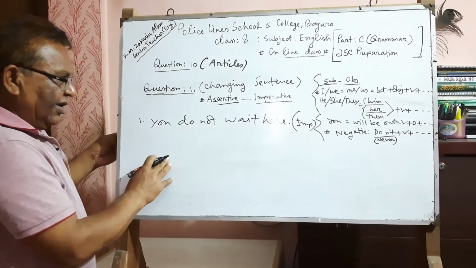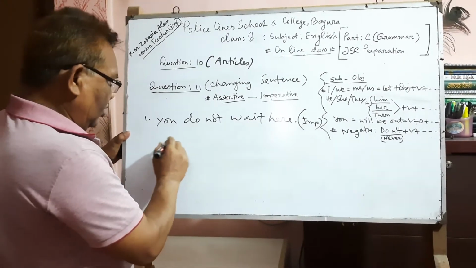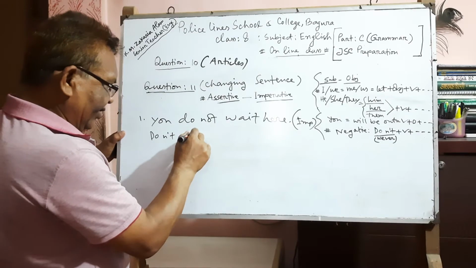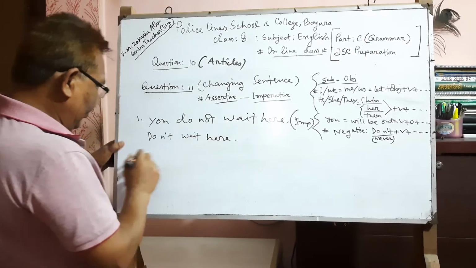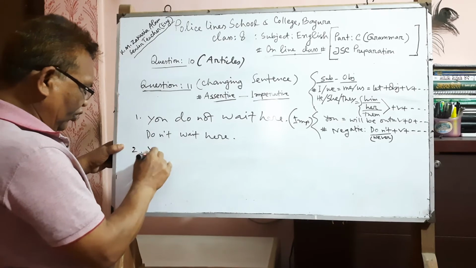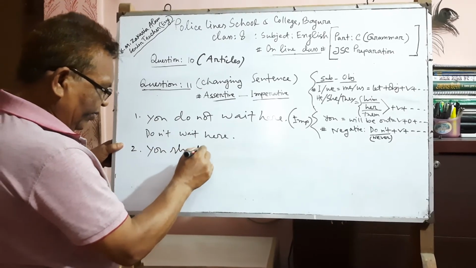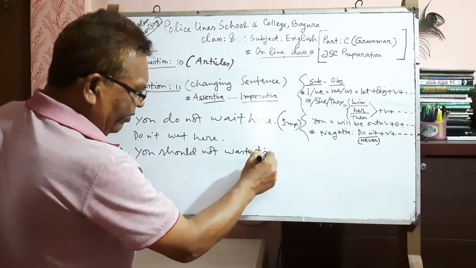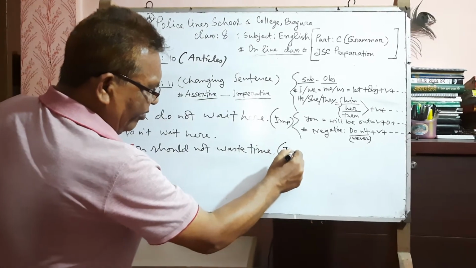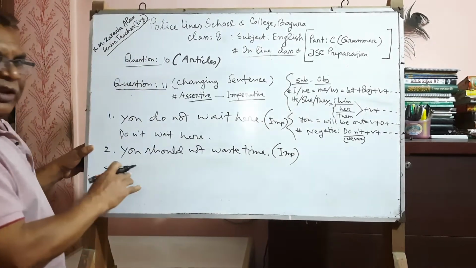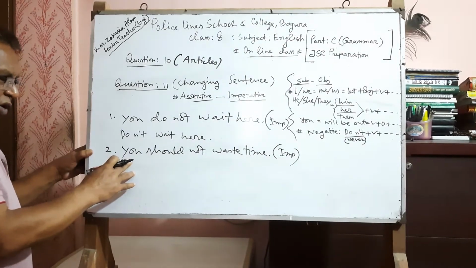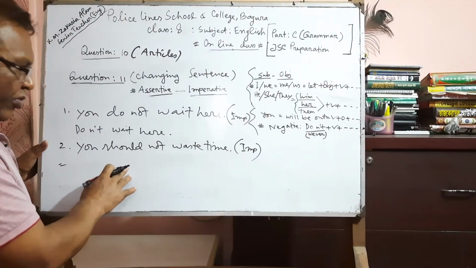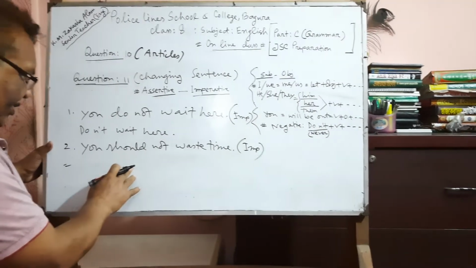Here, don't wait here. You should not waste time, imperative. Here you is the second person, so the sentence will be started by using don't plus verb plus object.